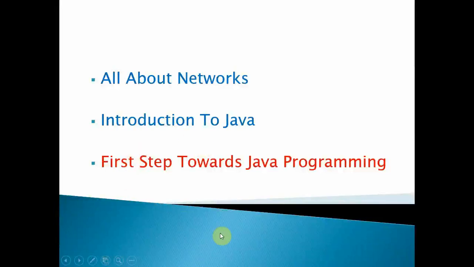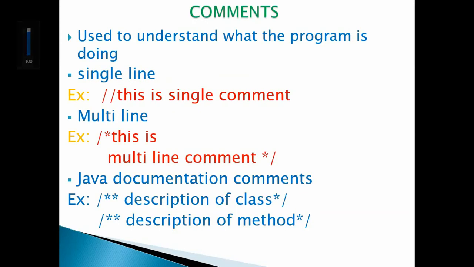Good morning, students. Today we will see the first step towards Java programming. For any programming, the important element for good understandability is presenting comments. To understand what program we are doing, who did it, and what is the purpose of this programming, everything can be represented with the help of comments. In Java also we have comments, and there are three kinds of comments available.